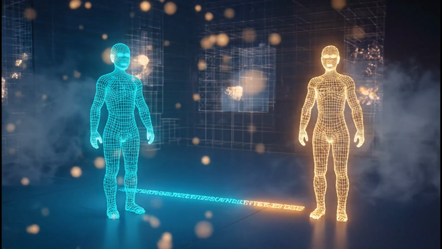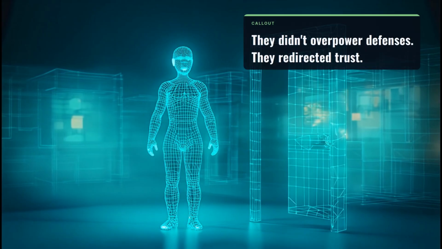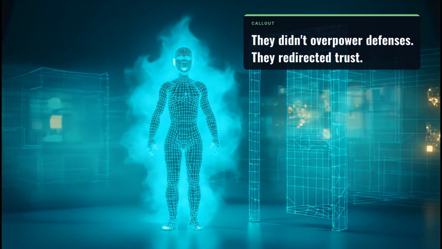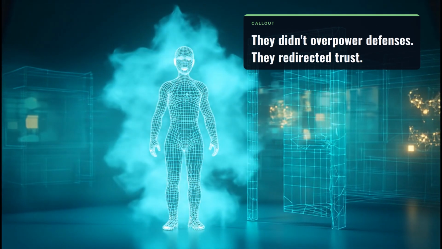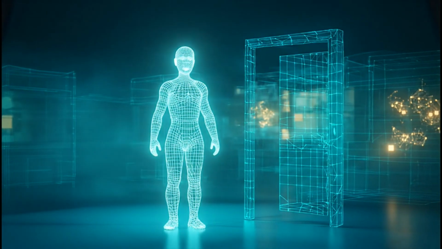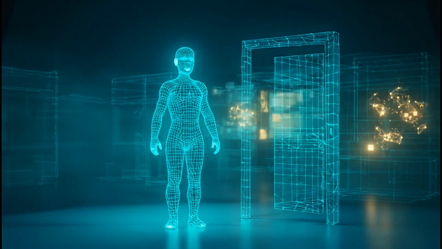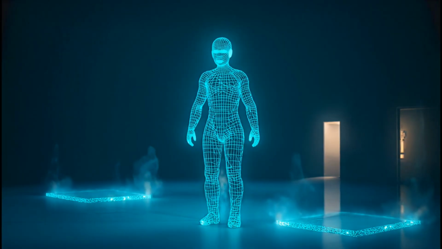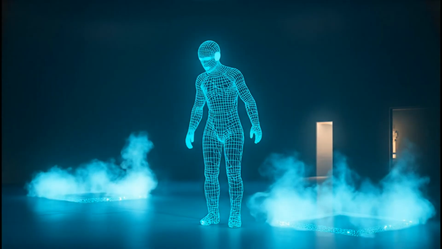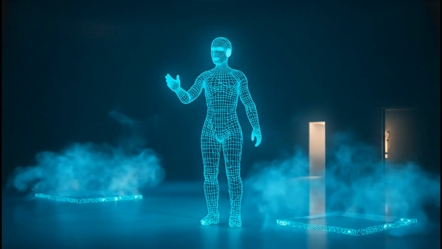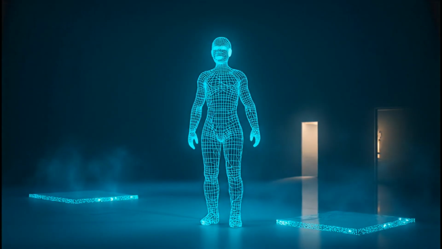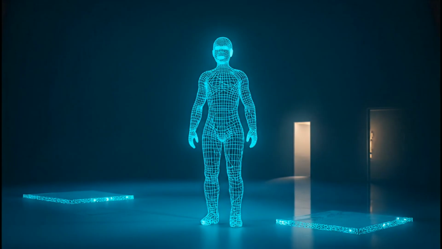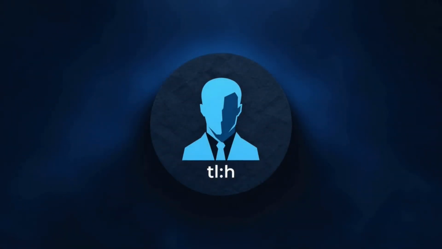The pattern across all 3 boundaries is the same. These attackers did not overpower defenses. They redirected trust, and trust is the one thing your security stack is built to honor, not to question. If you cannot answer those 3 questions confidently, you already know where the next intruder is planning to walk in, through a door you left open on purpose. Verify your vendors and your tools. Do not simply assume they are behaving.